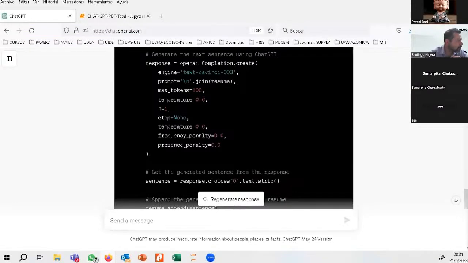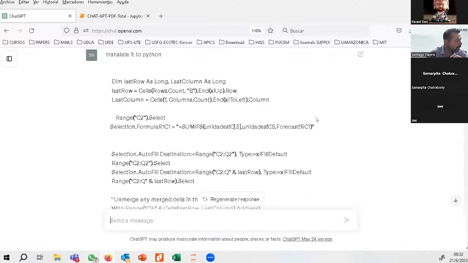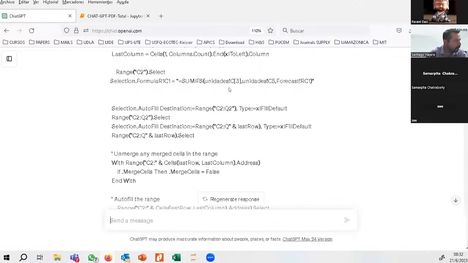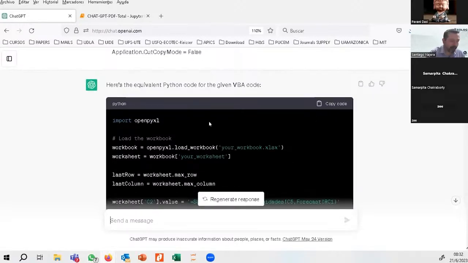For example, I will show you here, we have a model that is written in VBA. It's a VBA code for a worksheet in Microsoft Excel. And since we are sure that this model already is working and can help this organization, then we can ask the same system to translate this model to a different programming language, in this case, Python. And then we can use that to escalate and try to solve bigger and bigger problems.